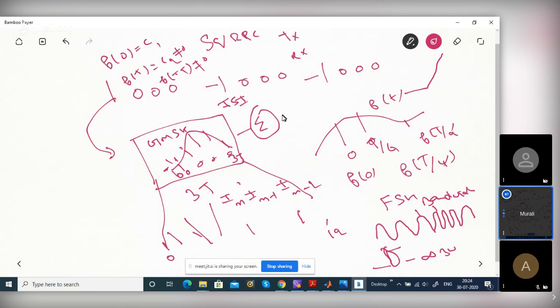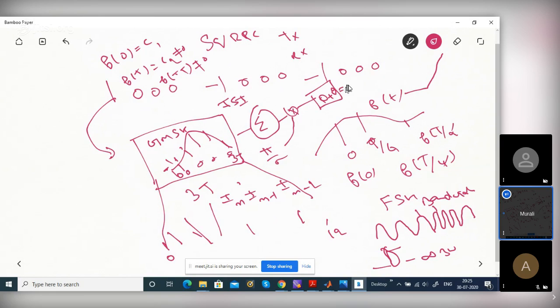This is angle pi, and you multiply by pi by 2. Pi by 2 is the modulation index for this. Whatever the sum, you multiply by pi by 2. This angle, you are getting an angle phi. Then you add another theta.